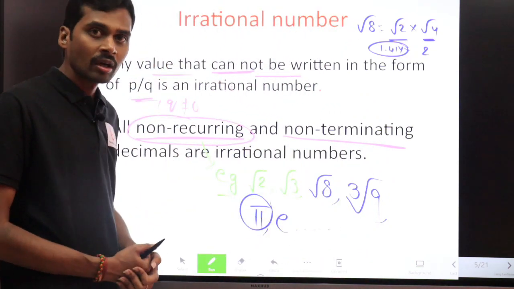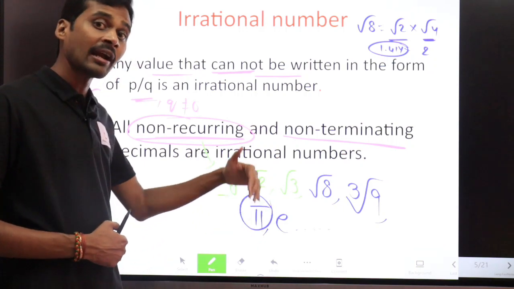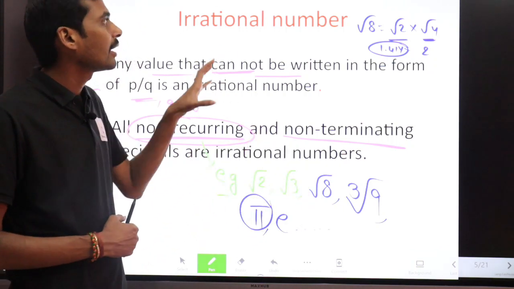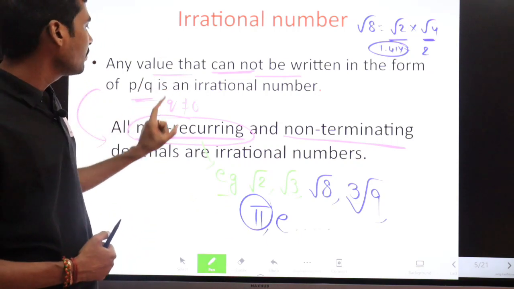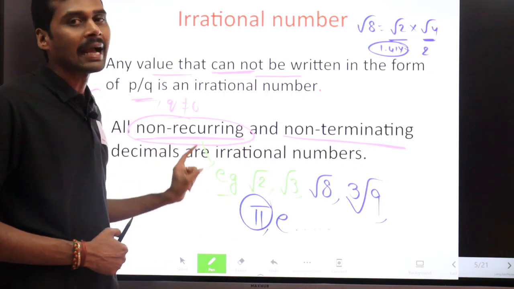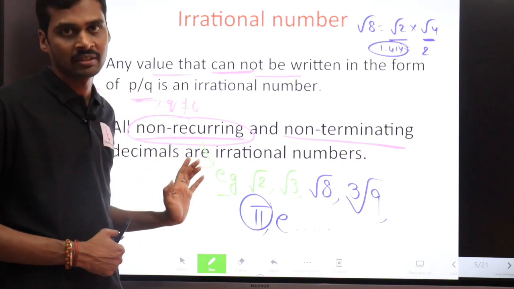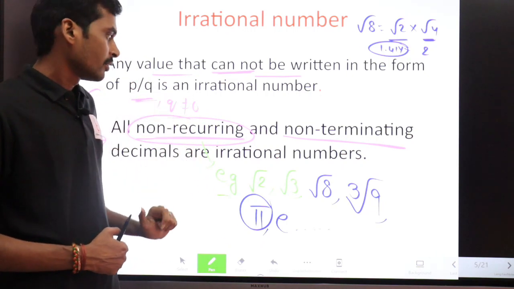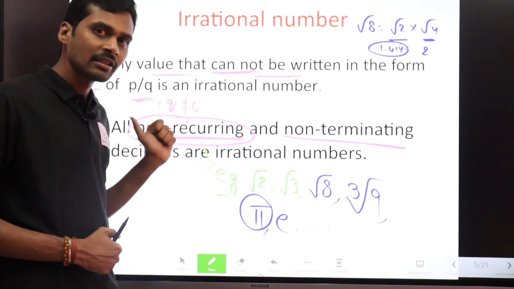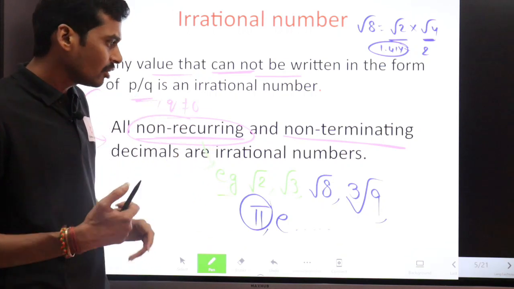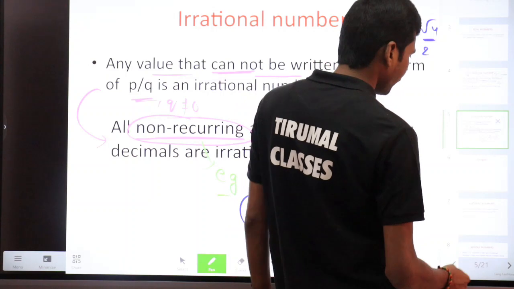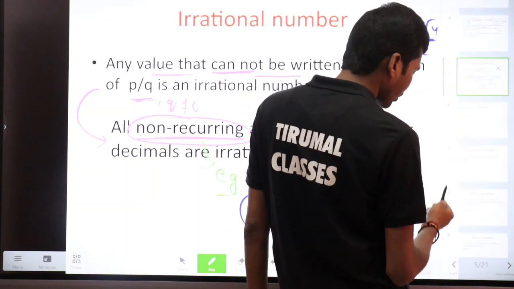Euler's number, epsilon, and also Euler's constant, all these are examples of irrational numbers. So irrational numbers are nothing but non-recurring and non-terminating decimals. Is it clear? Terminating decimals or recurring decimals belong to which category? Yes, rational numbers. Here you have a problem and you have a question.